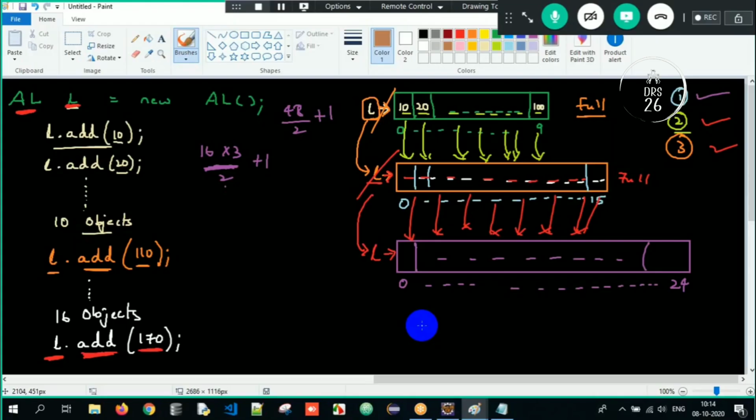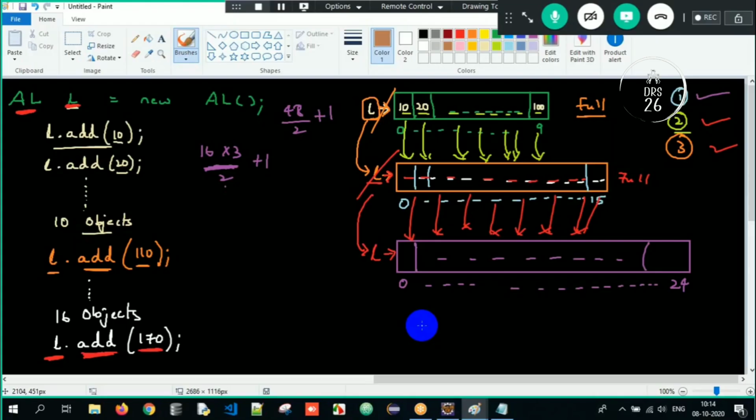Now you add one by one, you keep on adding the objects. Imagine your ArrayList is full. Your collection is full, and if you still try to add an object, a new array will get created based on the incremental capacity formula, that is current capacity * 3/2 + 1.